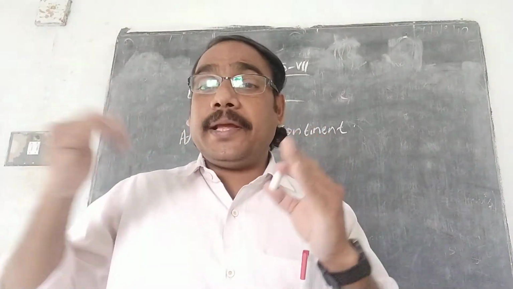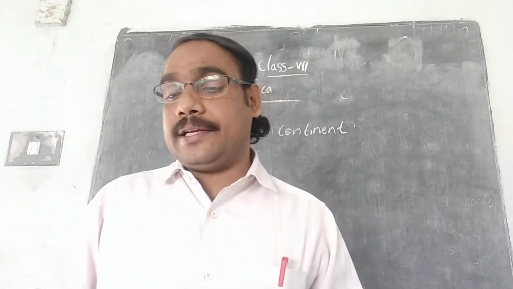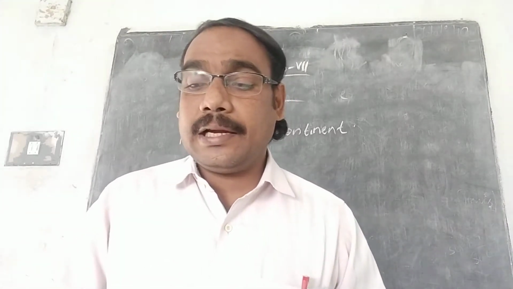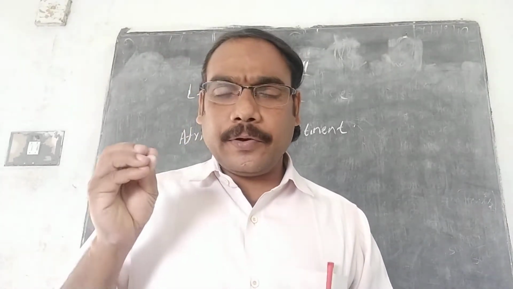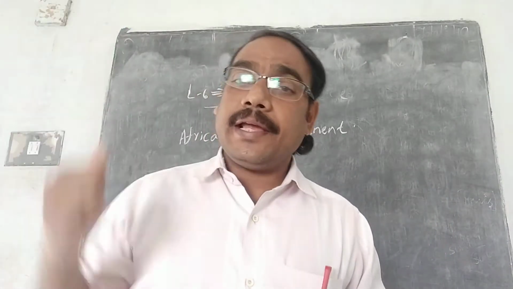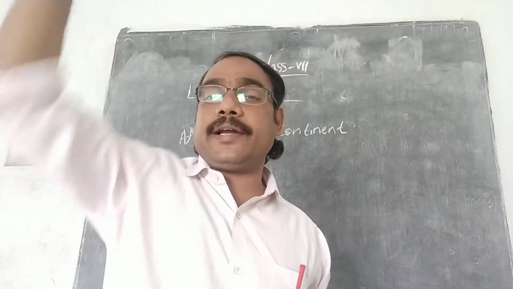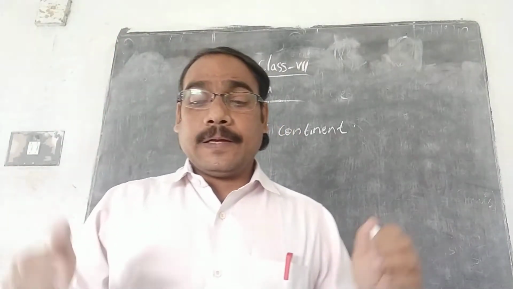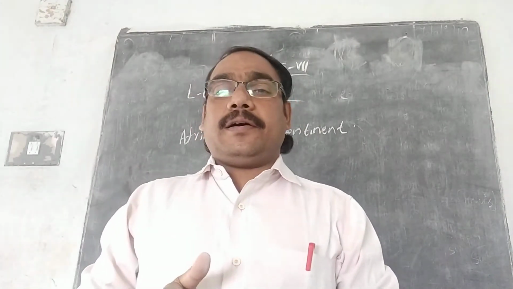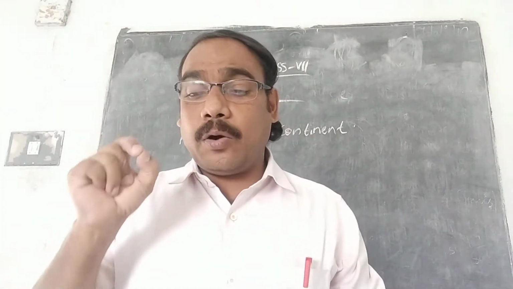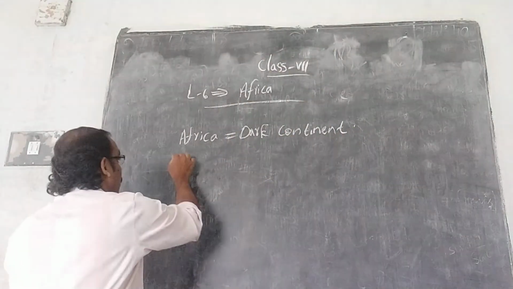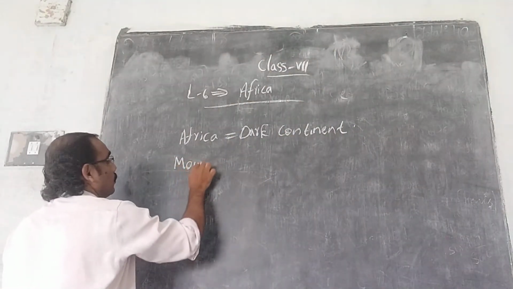The highest peak in Africa is Mount Kilimanjaro. That is in the country Tanzania. Already you know the highest peak in the world is Mount Everest, which is in the Himalayas, on the north side of India. So the highest peak in Africa, the name is Mount Kilimanjaro.